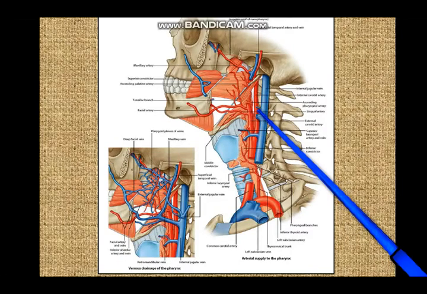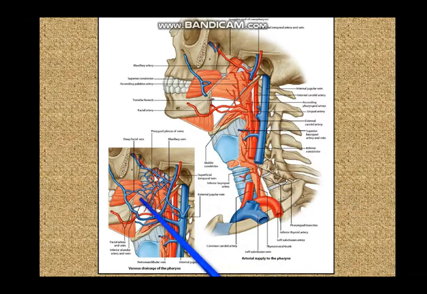Not only that, you have the pharyngeal artery coming from the third part of the maxillary artery. If you go to the pterygopalatine fossa, you will find that from the third part of the maxillary artery, you have pharyngeal arteries going posteriorly and also the artery of the pterygoid canal. So from the third part of the maxillary, the artery of the pterygoid canal and the pharyngeal artery go behind and supply the pharynx. From the facial artery, you have the ascending palatine branch, and you have the ascending pharyngeal artery with its main branches and palatine branches, again supplying the pharynx. So there are so many structures supplying the pharynx.